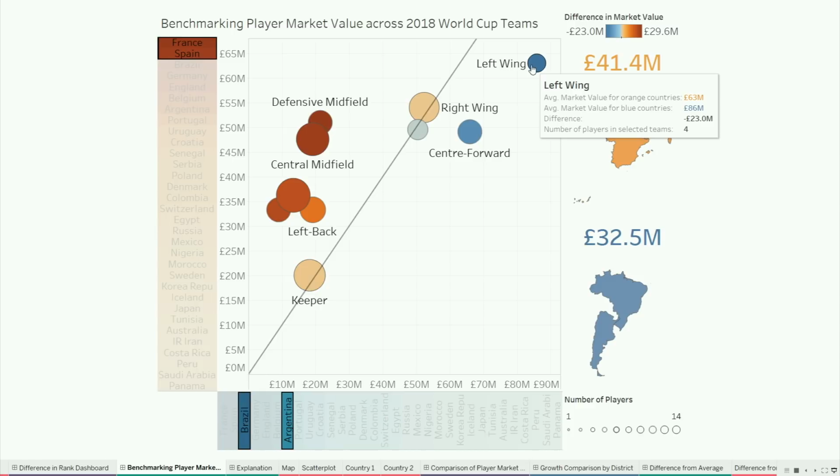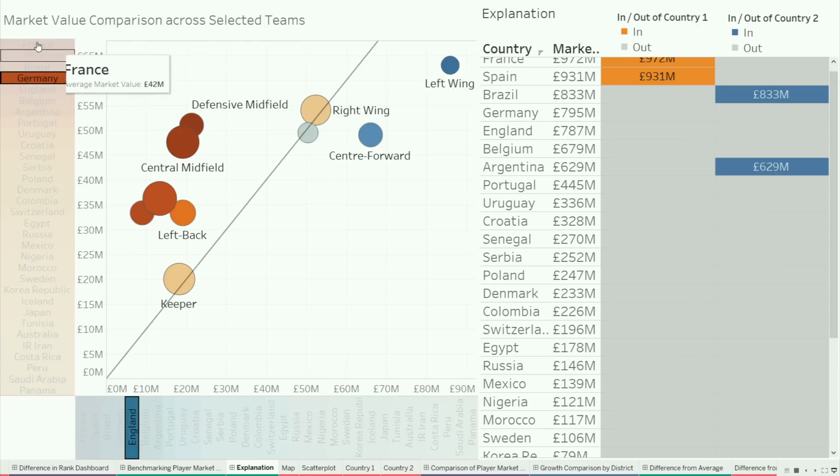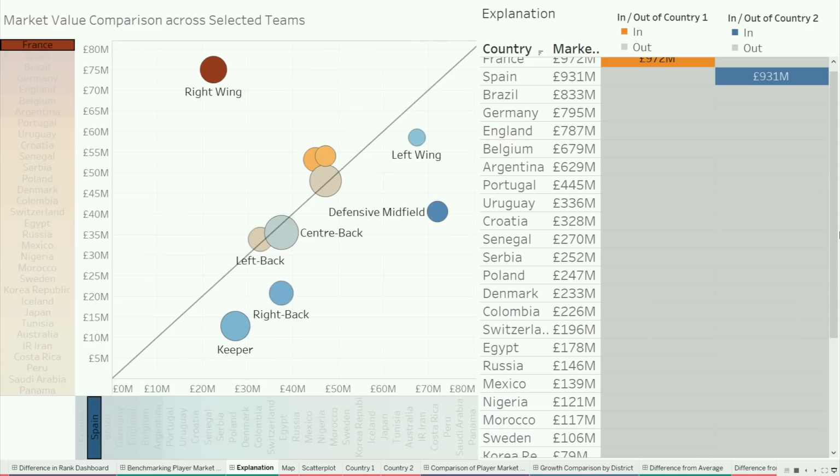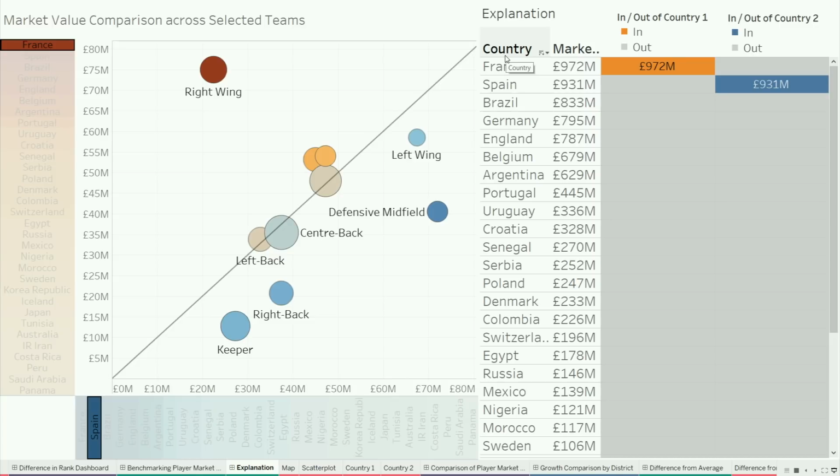So what makes this scatter plot special? What makes it different, other than the fact that it's kind of colorful? In the underlying data source, let's just do France versus Spain, for example, we have a field for the country and a field for the market value. So we have one dimension and one measure. But in order to create a scatter plot, you need two measures, one for each axis. So somehow we magically need to create two measures out of a dimension and a measure. And that is exactly what's happening here.